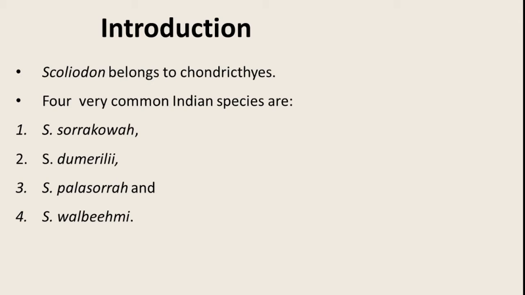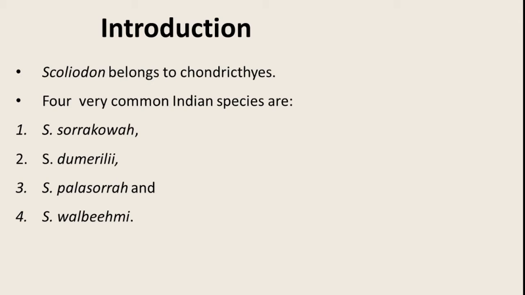So there are 9 species of the Indian genus Scoliodon, and out of these, 4 are very commonly seen in the Indian seas, which are represented over here.